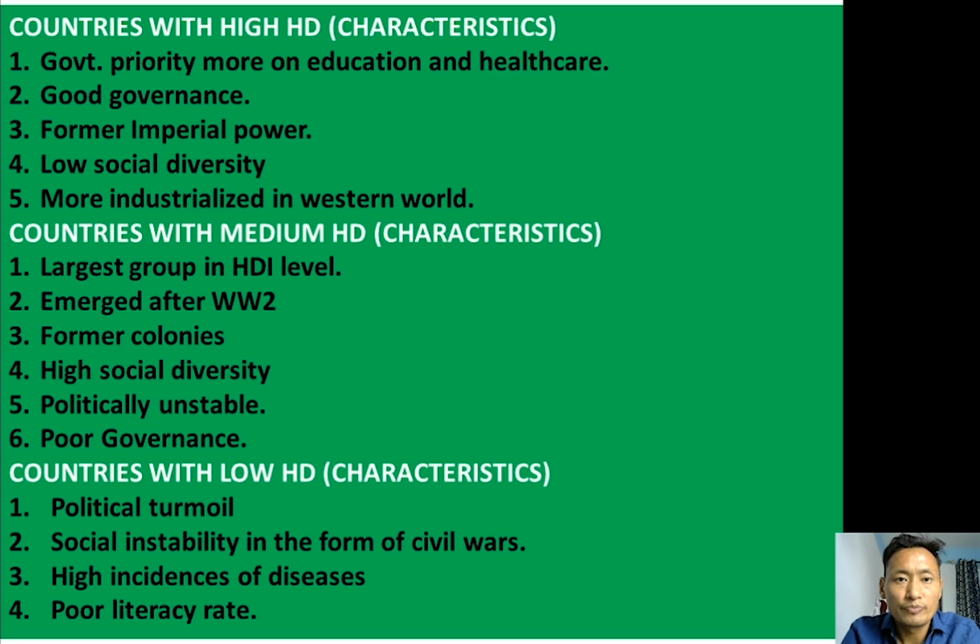These countries have good governance. They are mostly former imperial powers, mostly European countries like the British, Dutch, and Portuguese. They colonized many countries in Africa, Asia, and South America.